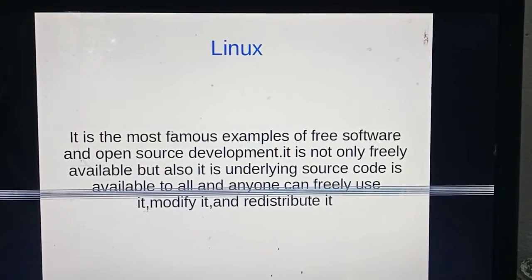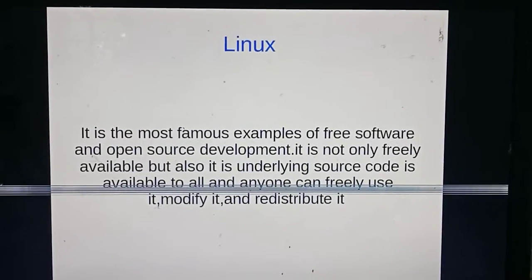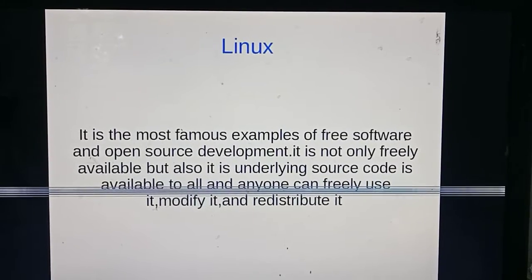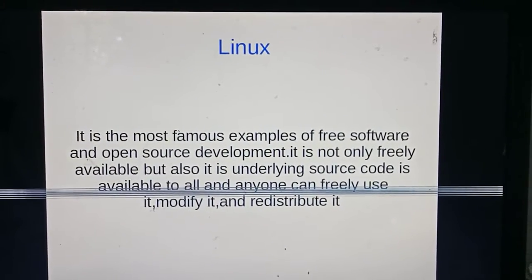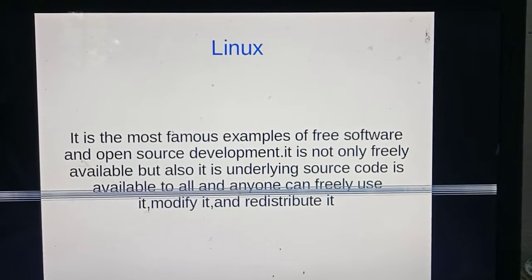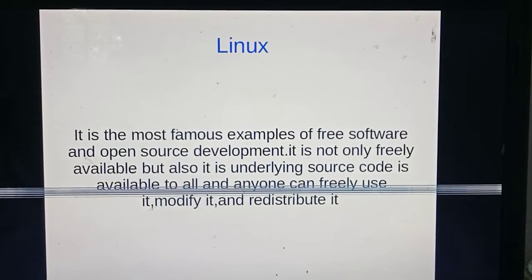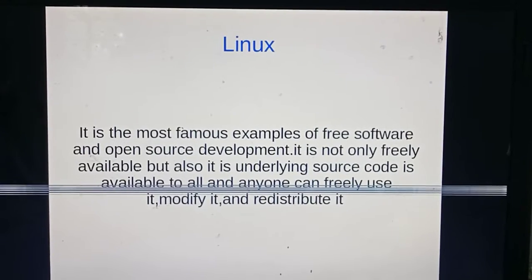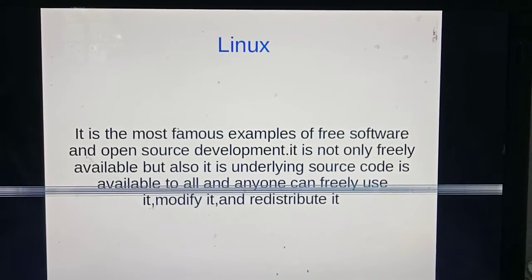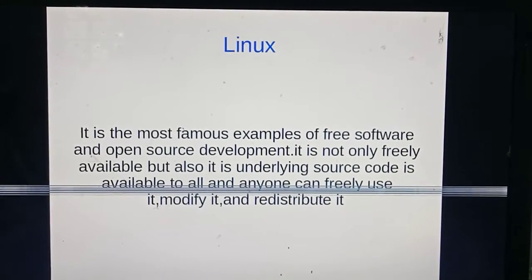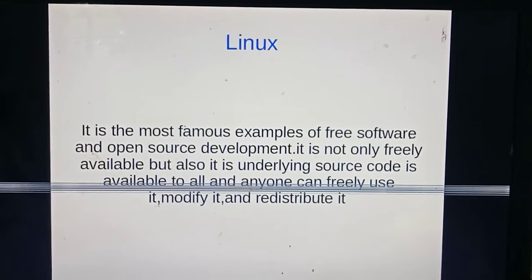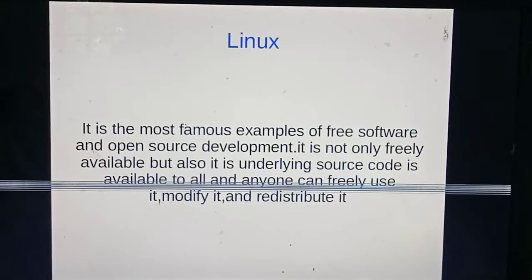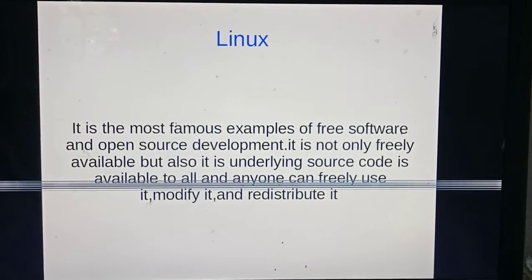First one, Linux operating system. It is the most famous example of free software and open source development. That is, Linux operating system is actually free. If you want to download a full version of Linux operating system, go to the Linux website, then you can download it from there. You don't need to pay for it.